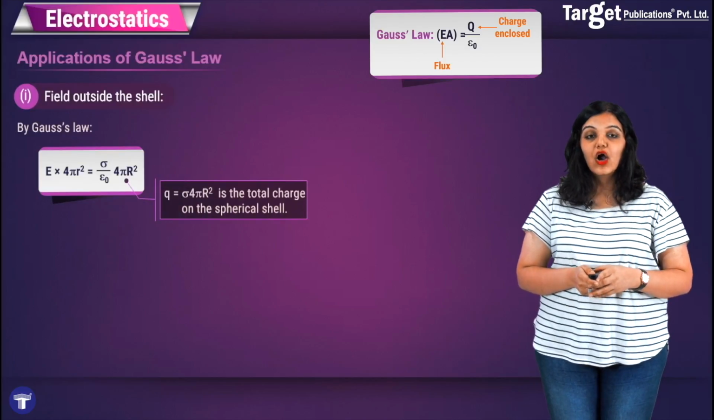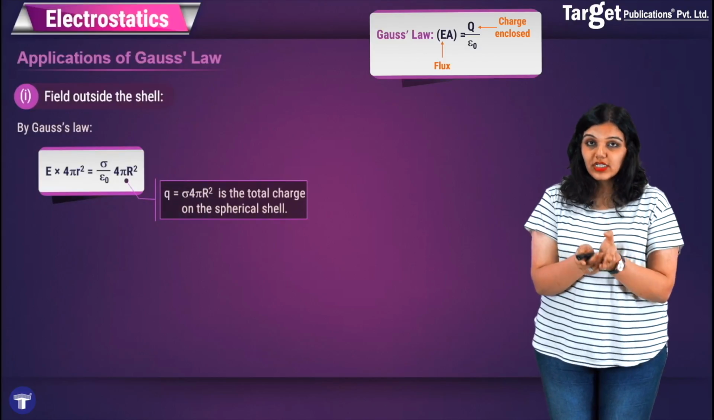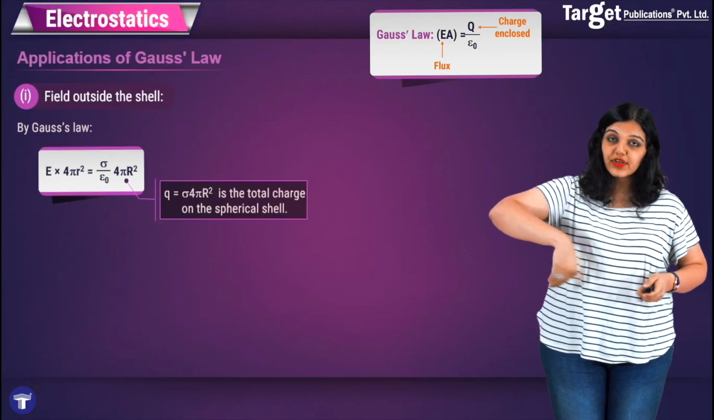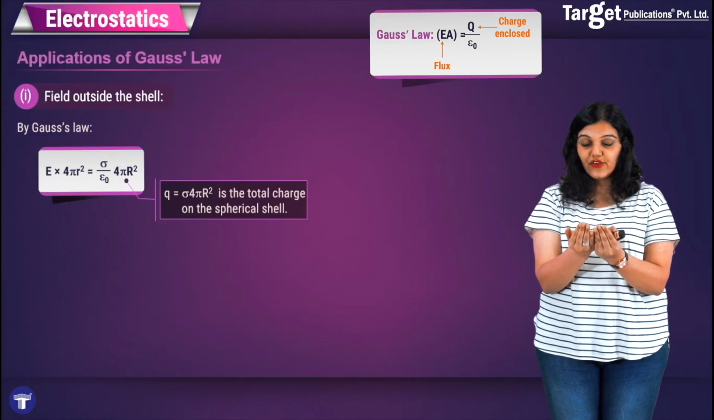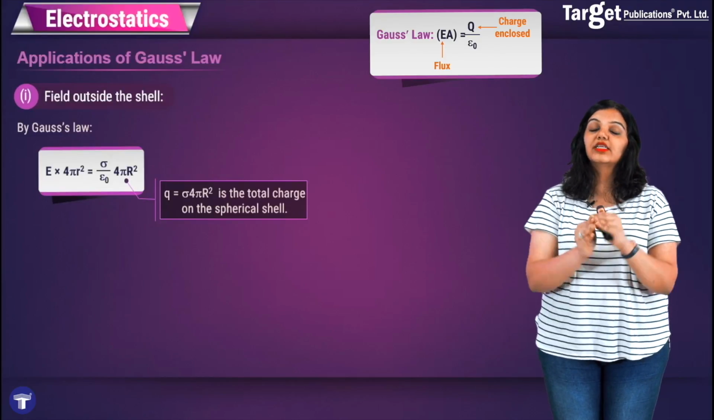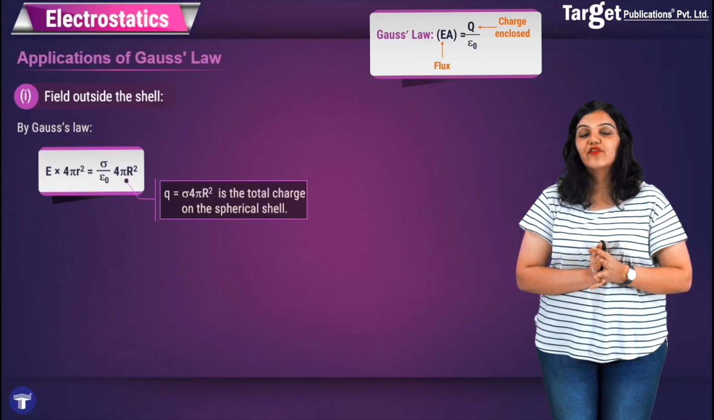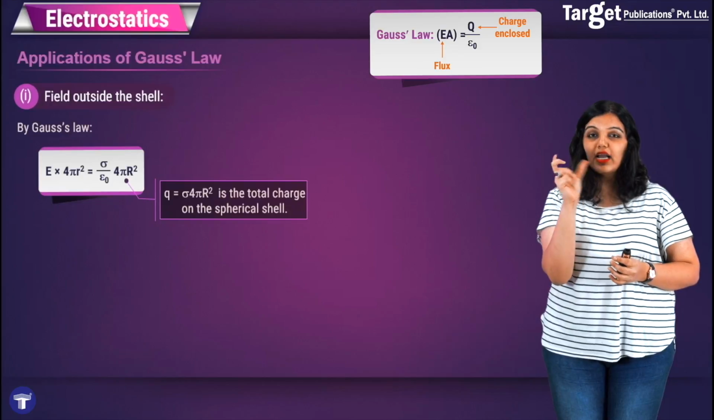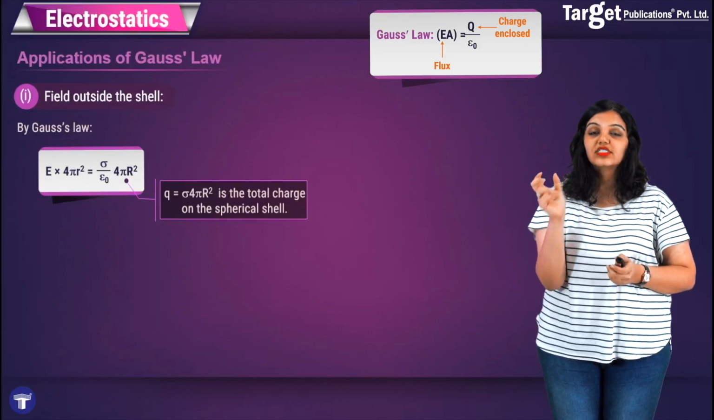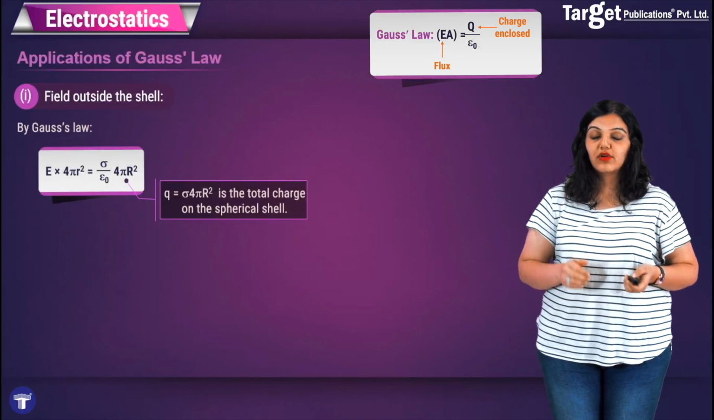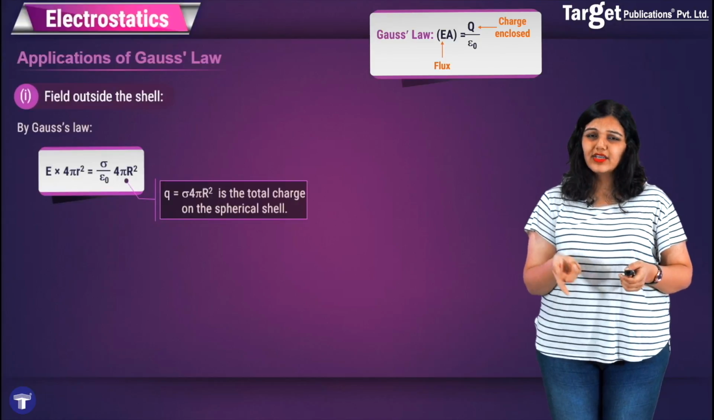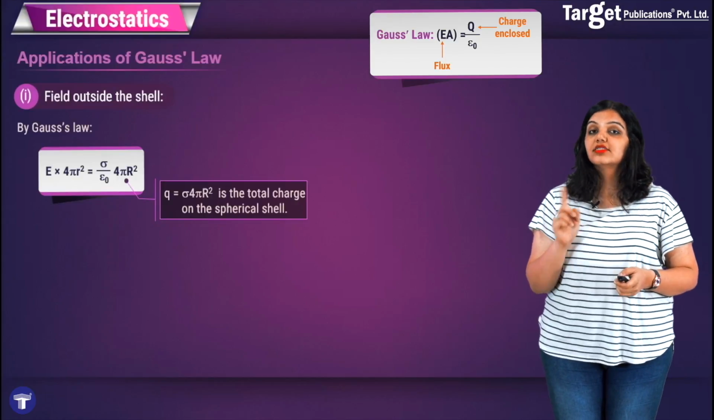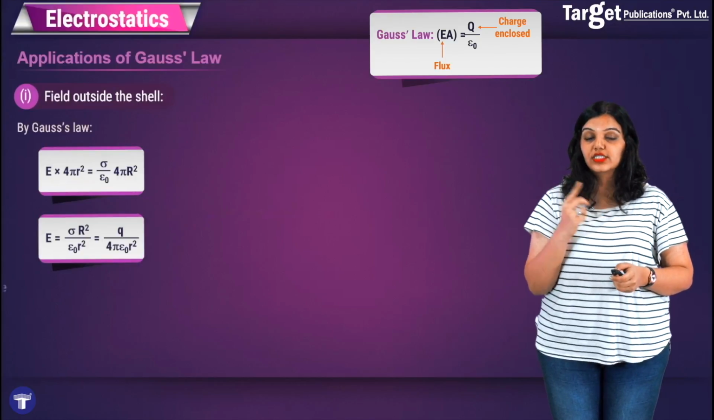On the other side, we have the total charge on the spherical shell, because the whole spherical shell is enclosed in the Gaussian surface, and therefore the charge enclosed will be the charge on the spherical shell. Therefore it is sigma 4 pi r square upon epsilon naught, where sigma 4 pi r square is the charge enclosed and epsilon naught is the permittivity of space. So the question is, why did I use sigma and not rho? Because it's a shell, it's not a solid sphere.